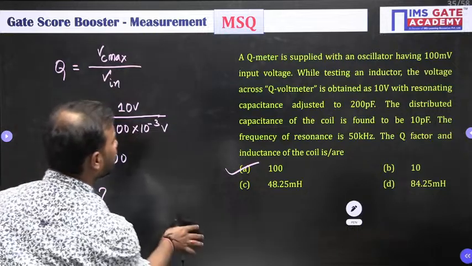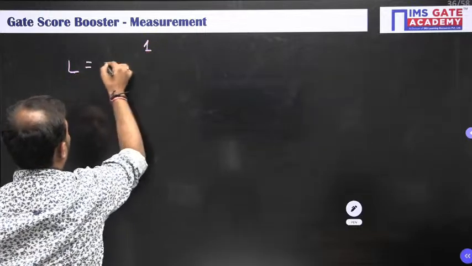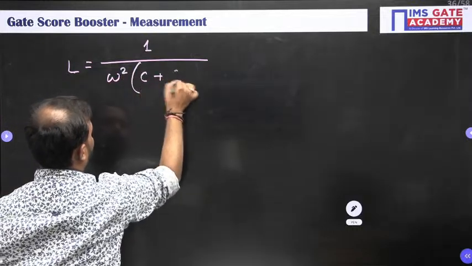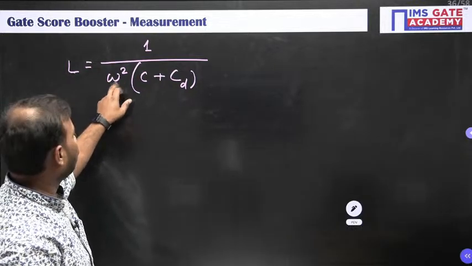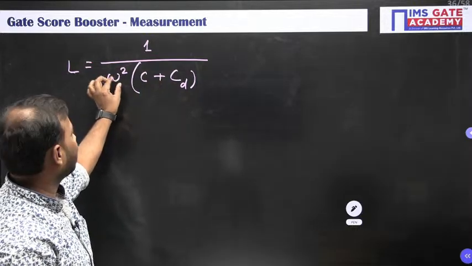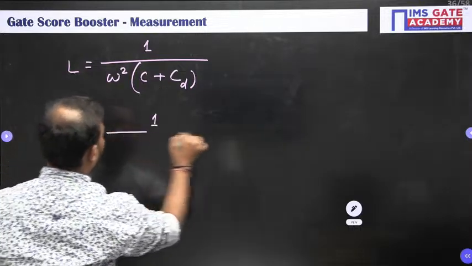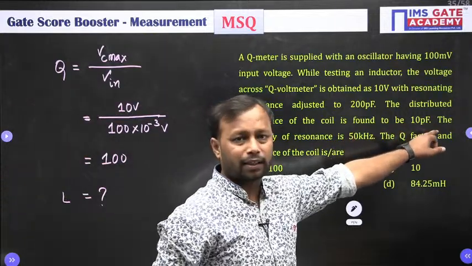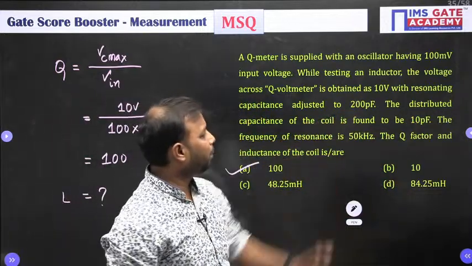What will be the formula? Do you remember? L is equal to 1 upon omega square (C plus CD). So, omega is the resonating frequency for the given capacitance. So, this frequency is taken for the capacitor C. Now, if you closely observe the question, resonating frequency is given as 50 kilohertz for the given capacitance, which is 10 picofarad, and distributed capacitance CD is given 200 picofarad.